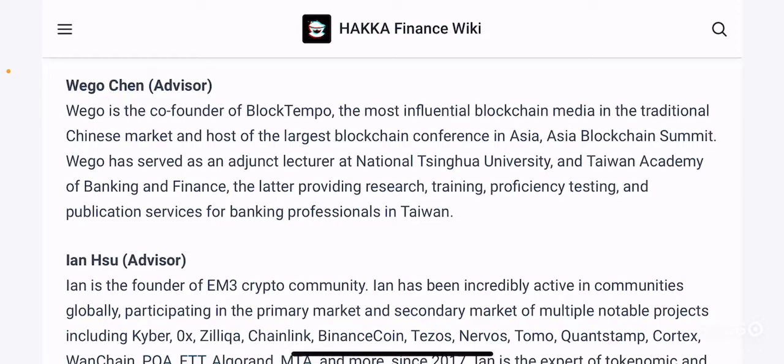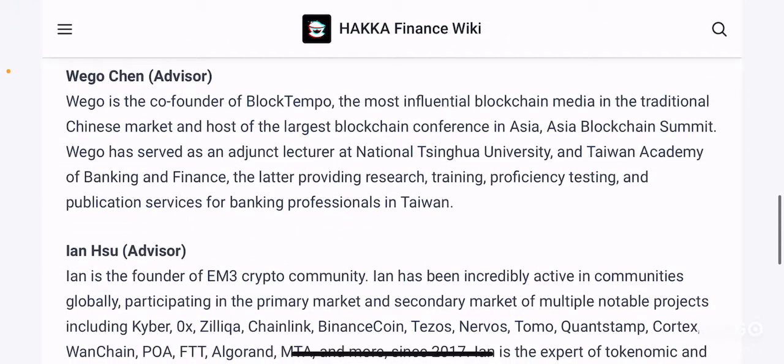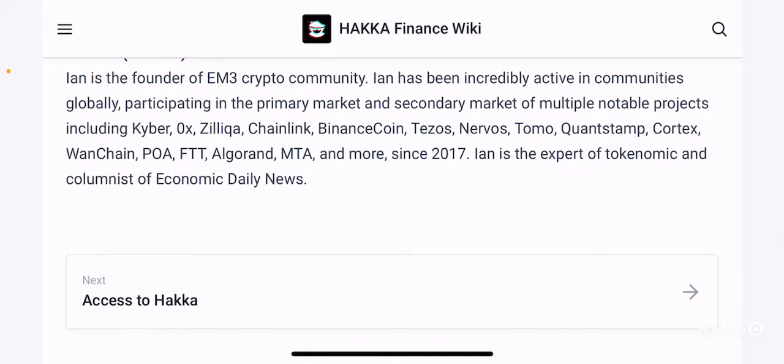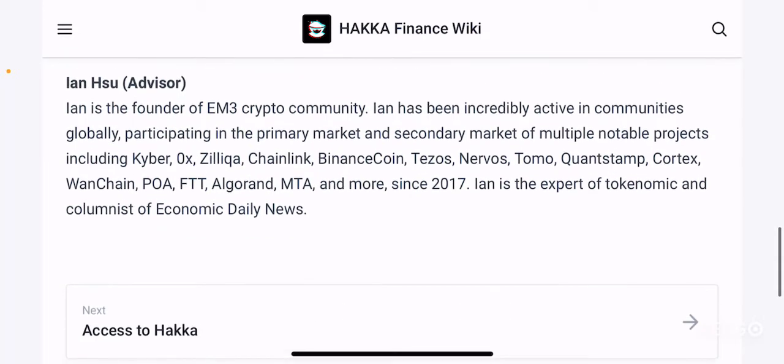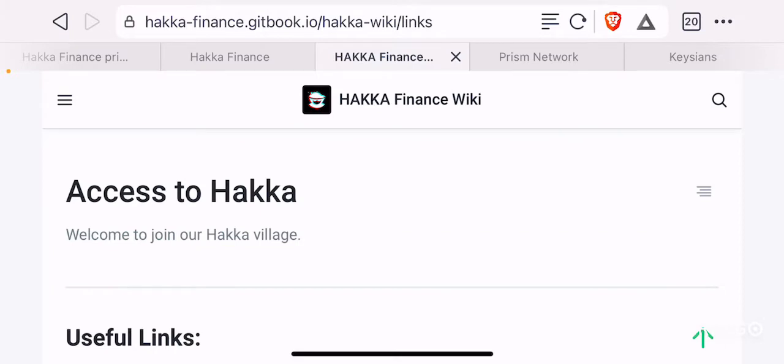Again, they have a couple of advisors who are extremely knowledgeable and talented, and who have participated in and hosted large conferences in Asia, such as the Asia Blockchain Summit, and they've also served as lecturers at National Tsinghua University, which is one of the most popular universities in Singapore, I believe, and Taiwan Academy, which is also a very popular institution in Taiwan. So I don't want to cover all the advisors, because it's important to know about the people who are backing the project and who created it, but it's not really going to be relevant to us because of the time constraints.